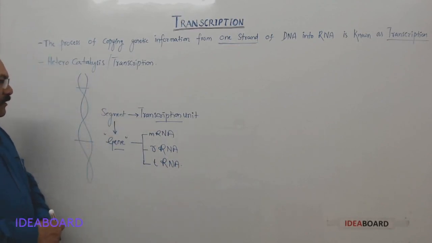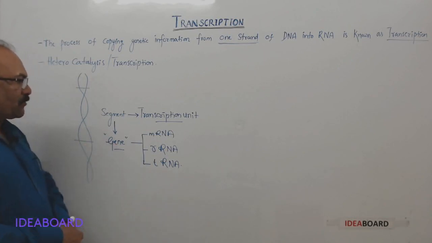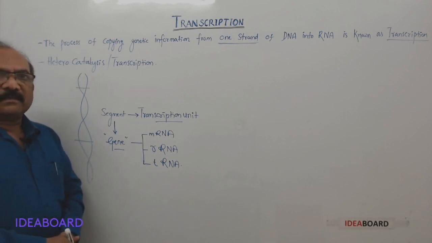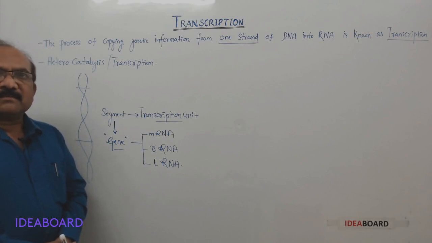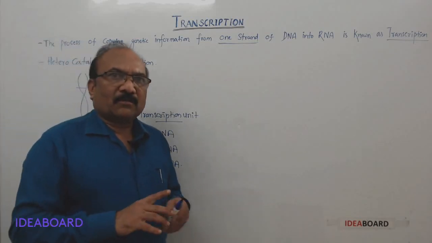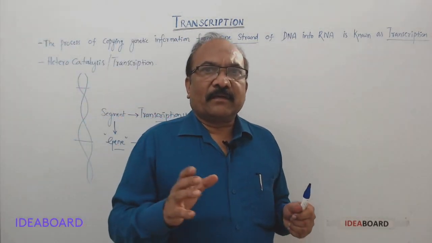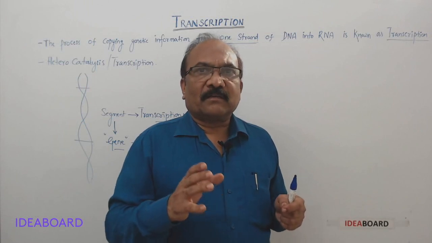So then it becomes complicated, because we know that the gene carries the information for a particular character. So the hereditary unit is called what?